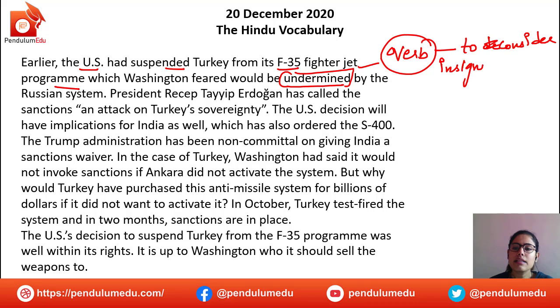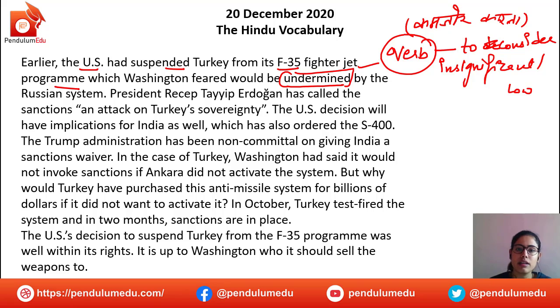To consider insignificant or low, like if you compare, okay, तो किसी को कमजोर समझना या कमजोर करना. All right. So Washington को इस बात का डर था that Russia would undermine the same. And US suspended Turkey. US did not consider Turkey when it came up with a fighter jet program with Washington.